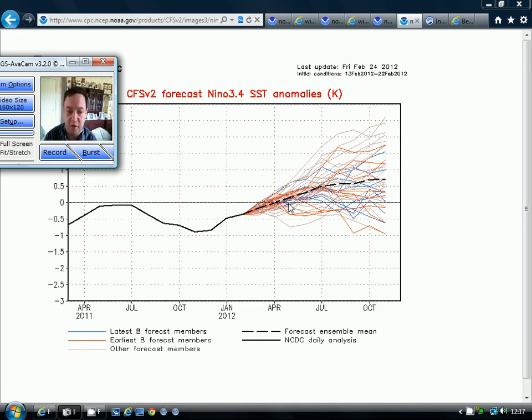Now, this model is going for quite a weak El Nino, but it's early days because it won't really get going until the late spring or early summer, and it won't be at its peak, as we explained, until Christmas. So we do need to keep an eye on this, because it does look as though we are starting to see the first signs of El Nino beginning to take shape.